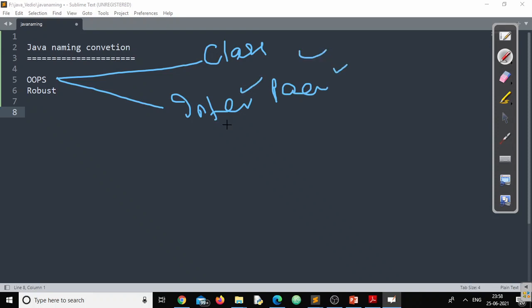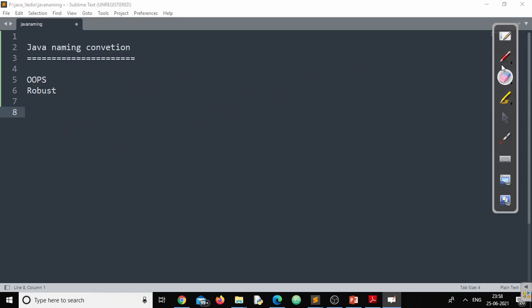Don't get confused by the names only. You might be thinking, sir, I don't know what an interface is, I don't know what a package is, what are you talking about? We have just covered features only, we don't know what Java is. Don't worry at all. We are not discussing all of this again. What we are discussing is how Java follows the naming convention, right?